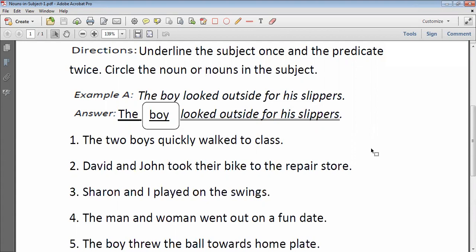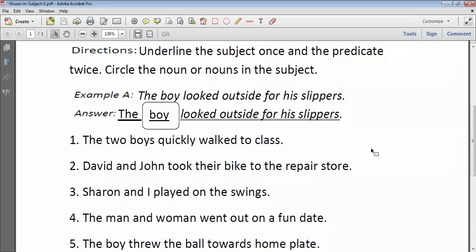Now be very careful before answering me. The two boys quickly walked to class. I repeat the question. Listen very carefully. The two boys quickly walked to class. Who will answer me? First of all, raise your hand. Kumar Pal. First of all, tell me the subject.